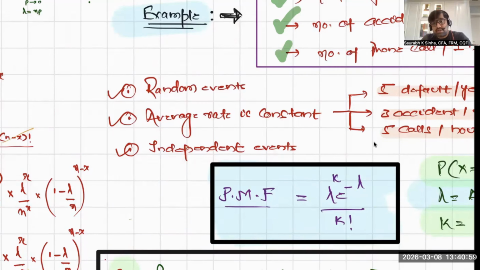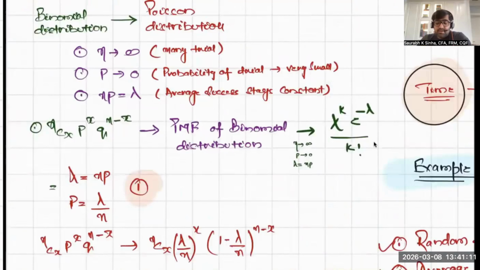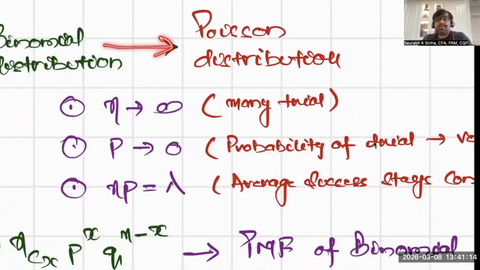There should be no relationship between the first event and the second event. Now, you might feel that this sounds similar to the binomial distribution, and you would be correct. In fact, Poisson distribution is derived from binomial distribution.